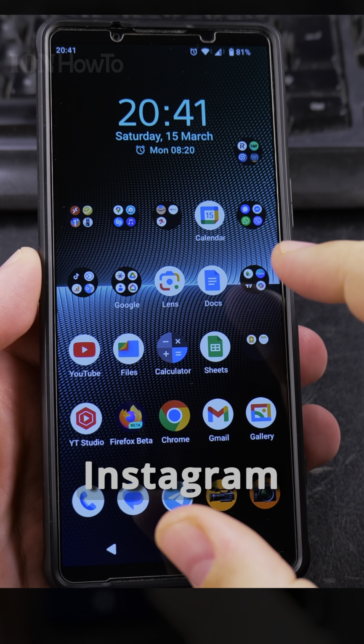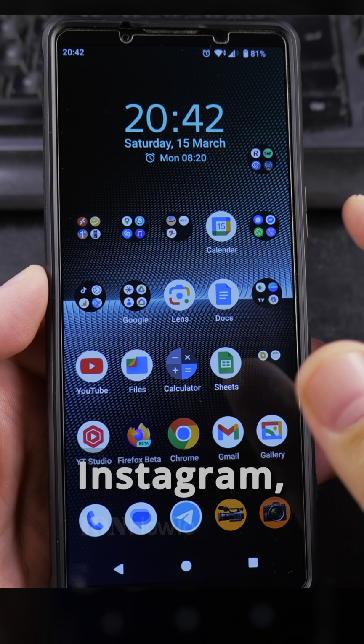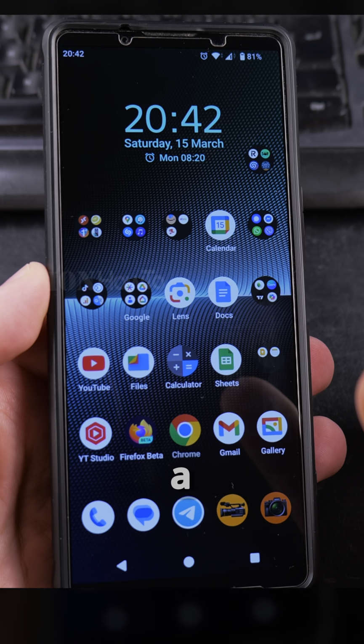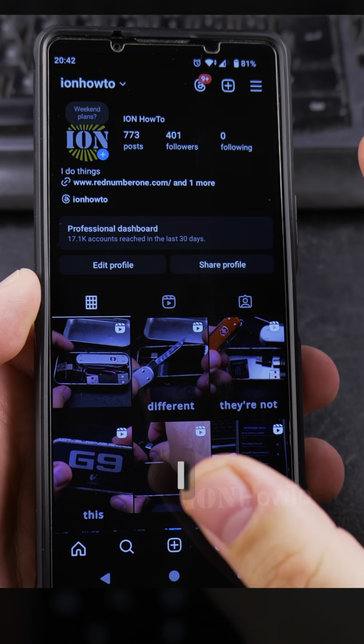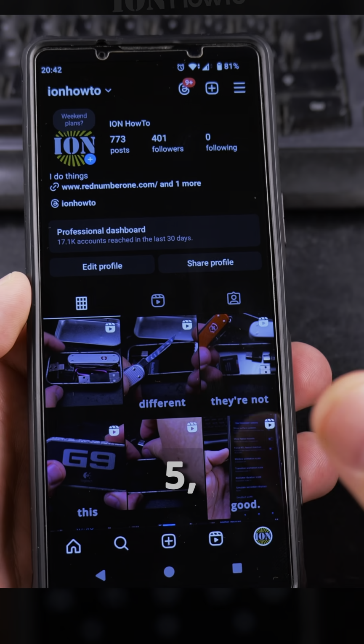Today I show you how to change the Instagram notification sound. So when you receive a message in Instagram, or a private message or a comment, or someone posted something you want to see, this is how you change the notification for Instagram. I show you the settings on Android 15, Sony Xperia 1 Mark V, but this will work on any Android